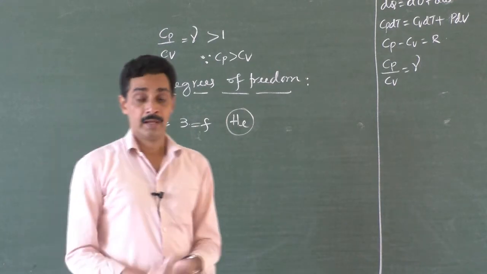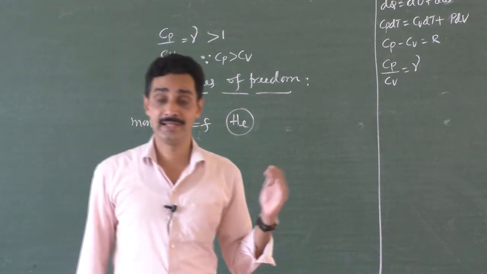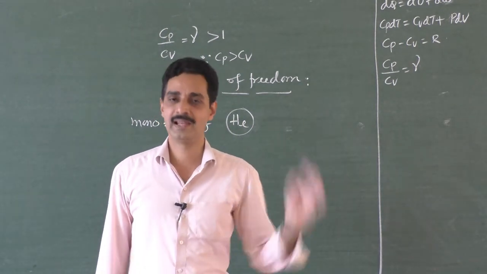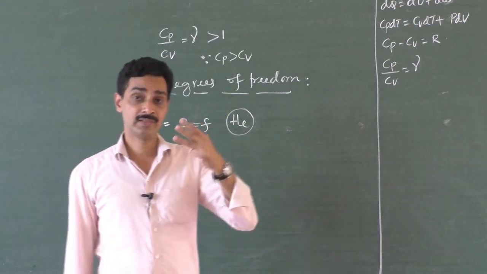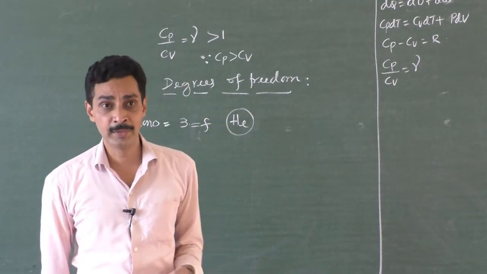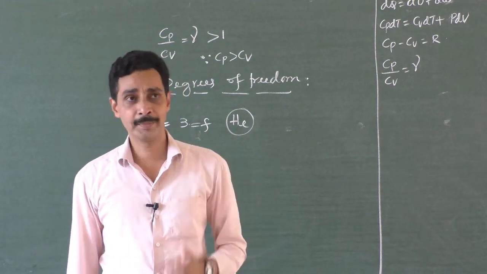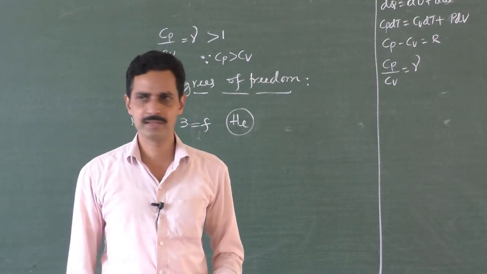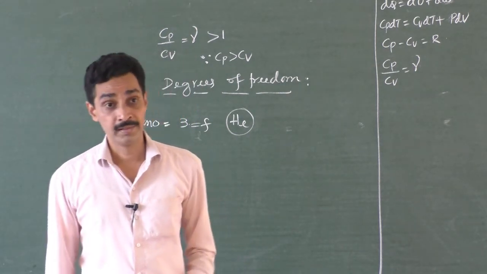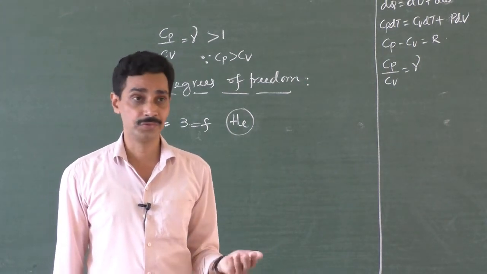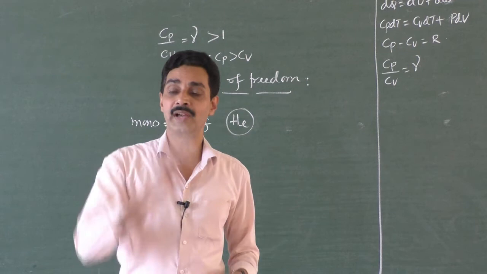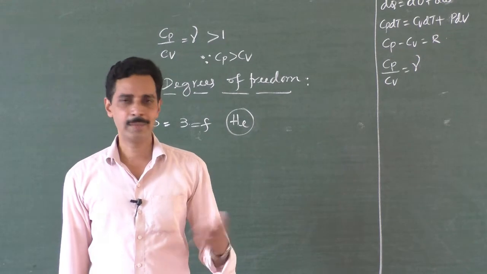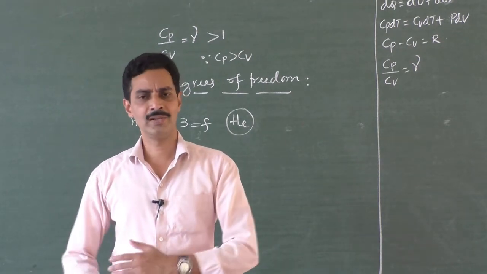Now, the heat energy supplied from outside is used by this monoatomic molecule to move in 3 directions. So it uses it for 3 motions. Now you ask a helium molecule, I have supplied some energy, helium, for what purpose are you using it? Helium molecule says, sir, I am using the supplied heat energy to move in 3 directions. Okay, how much energy did you use to move in the x-axis? How much to move in the y-axis? How much energy is used to move in the z-axis? Helium molecule says, I am using the energy equally in all the 3 directions.